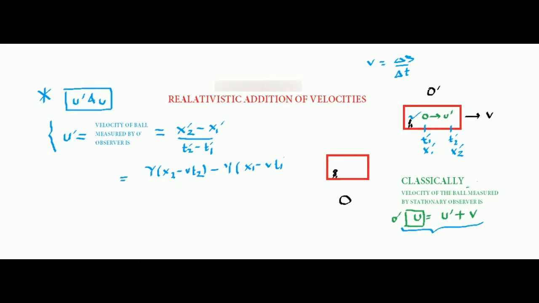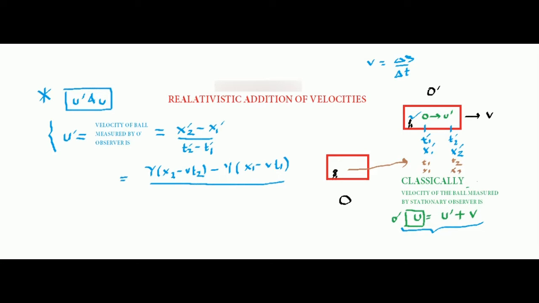Before continuing with the t1 and t2 transformation, can you tell me what x1 and x2 mean? Here x1 is the coordinate of the ball that this observer measures. The stationary observer sees that at time t1 the ball was at x1, and says that at time t2 he saw the ball at position x2.